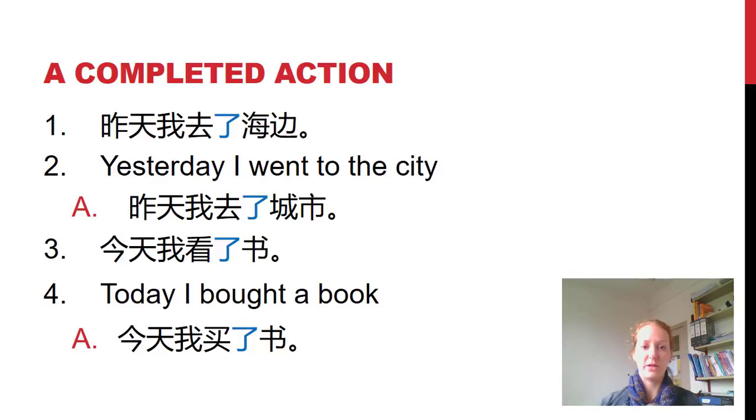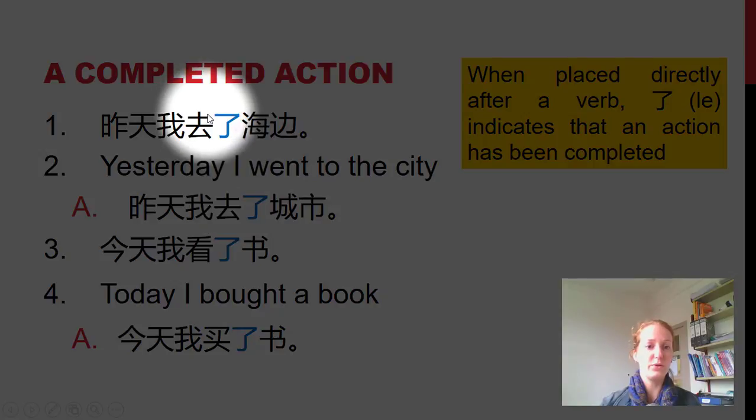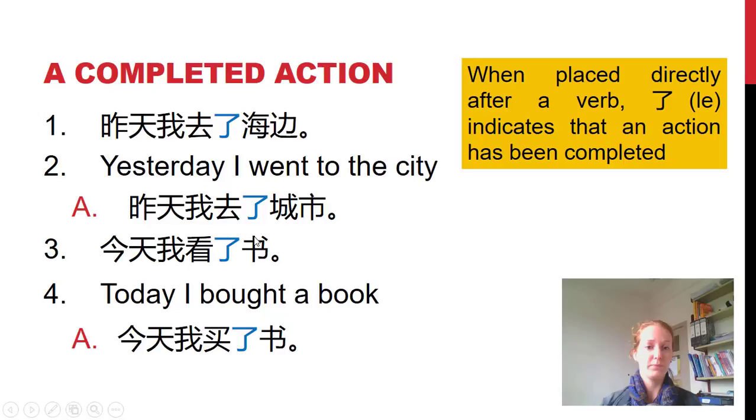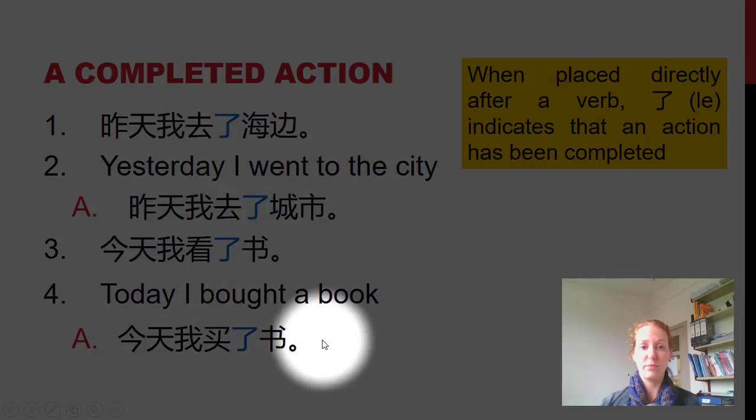Here are some notes to help you. So when placed directly after a verb, 了 indicates an action has been completed. So if you look at these examples, have a look where the verbs are. For example, the first one, 去 means to go. The 了 is placed straight after it. 去了海边. Or I bought a book, 买, to buy something. 买了书, bought a book.